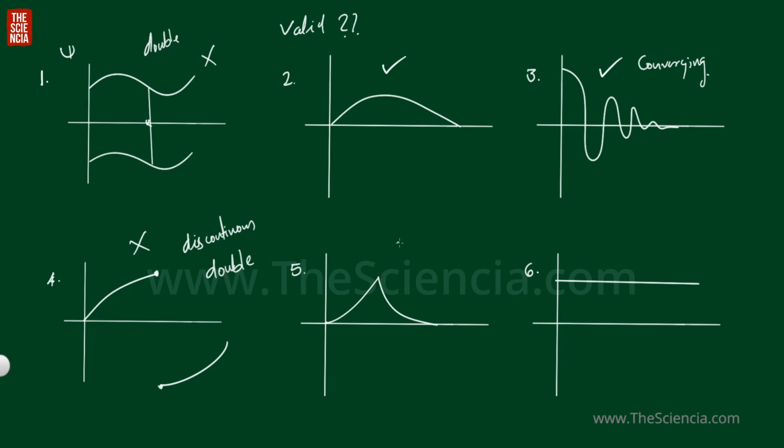Here you can see d phi by dx is not continuous. The variation in the slope is not smooth. So this is also not valid. Here this wave function psi extends to infinity, so it will not converge. So this is also not a valid wave function.